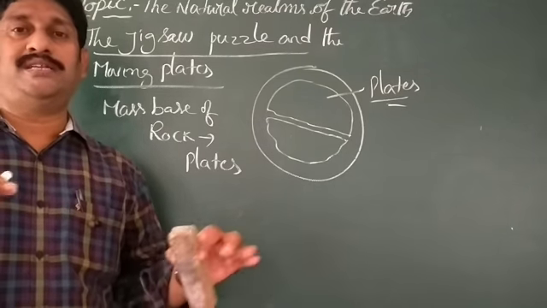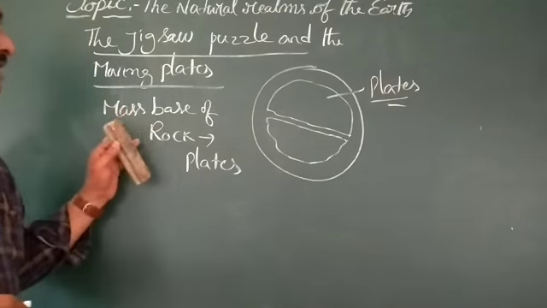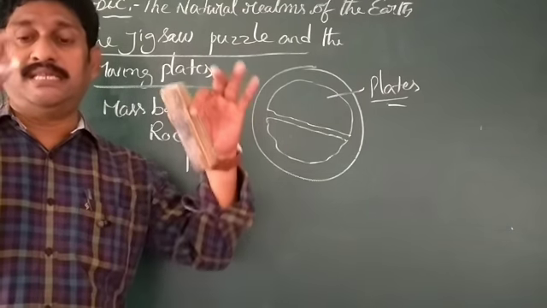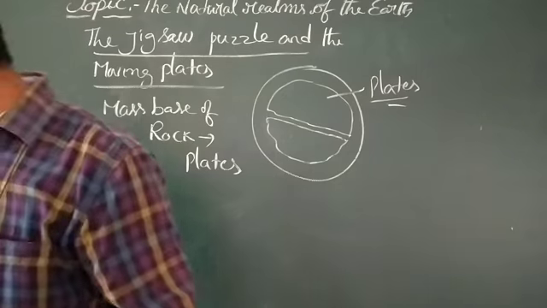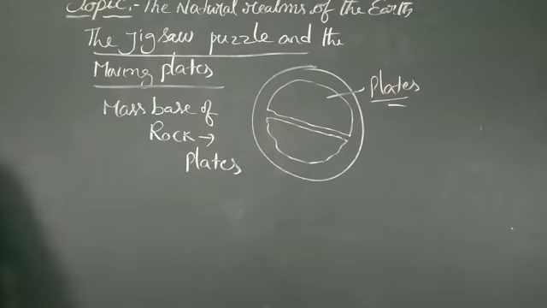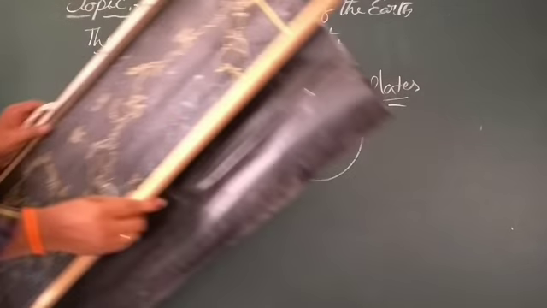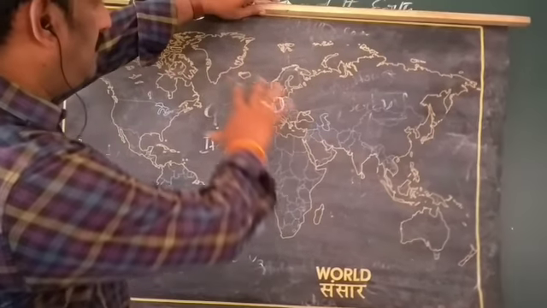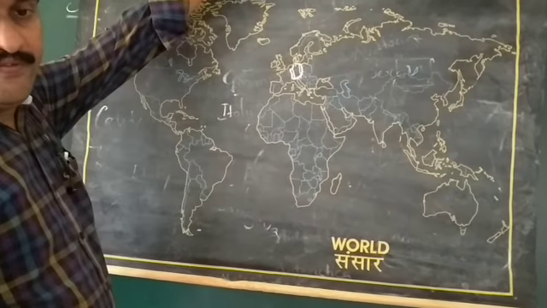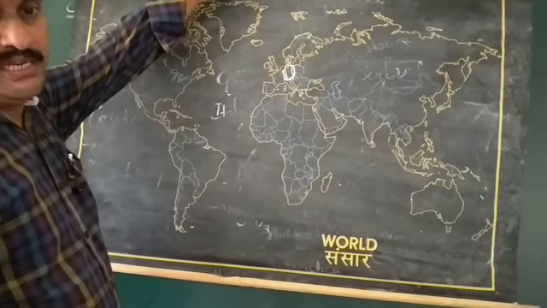Okay, plate. What is the definition of a plate? Mass base of rock is called a plate. So at present, in your world map, we can see in your textbook, page number 16, the map where they have given symbols for world plates. At present, all these plates are formed like this with different continents. See, my dear children.